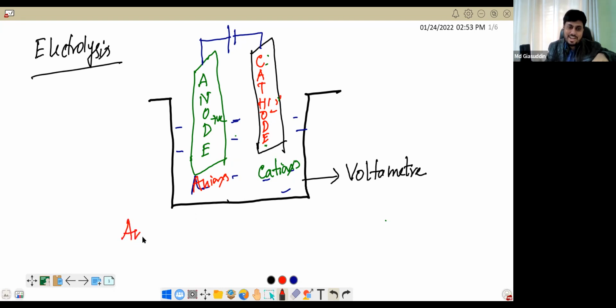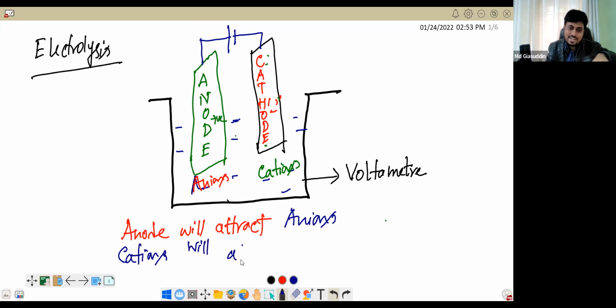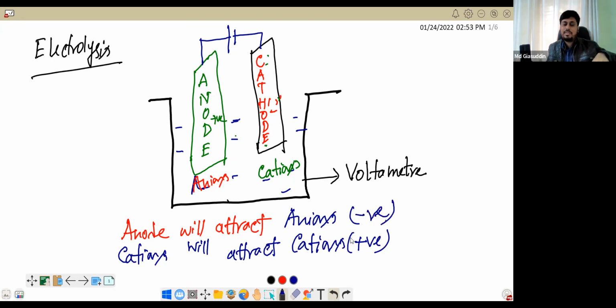So the anode will attract what? Anions. And vice versa, the cathode will attract cations. Cations are basically positively charged ions and anions are basically negatively charged ions. Is that clear to all? Yes, sir.